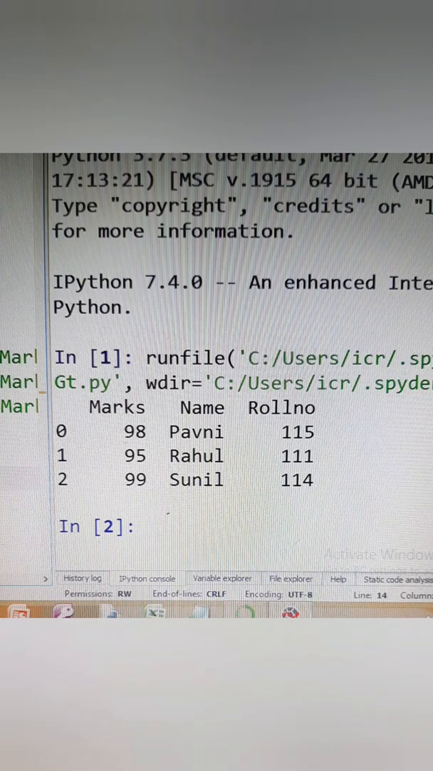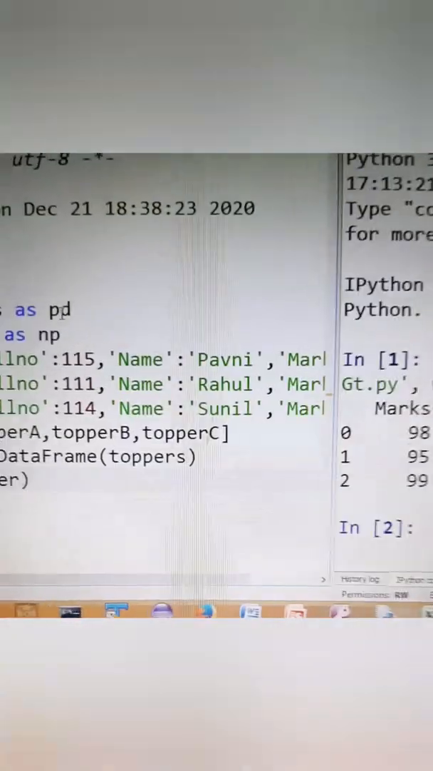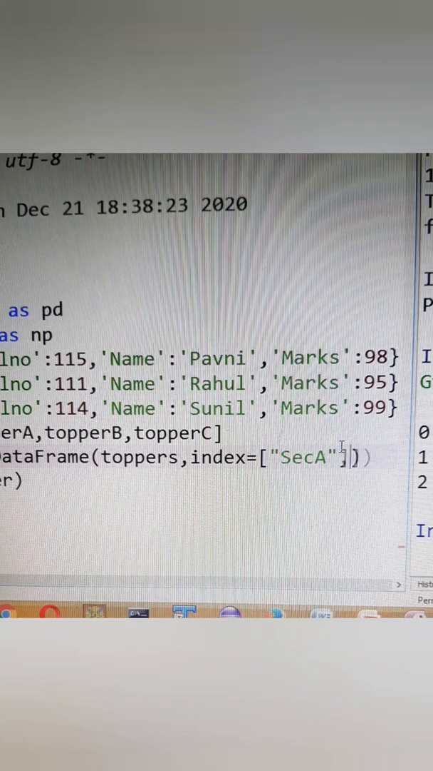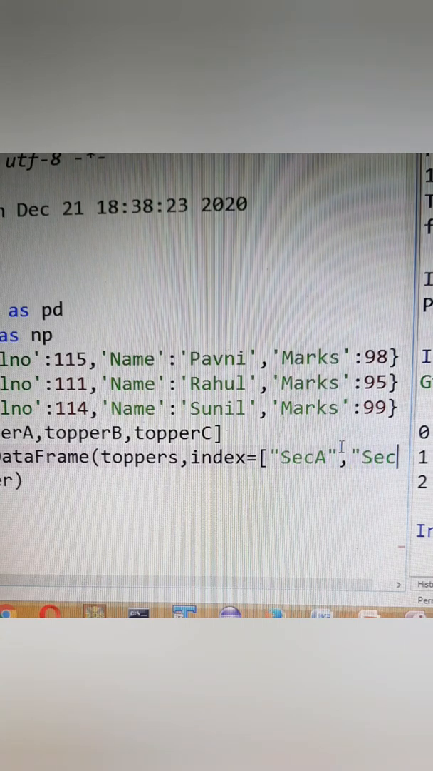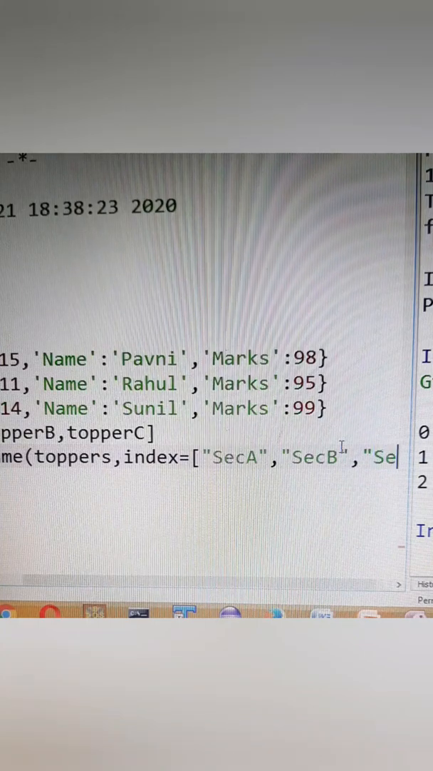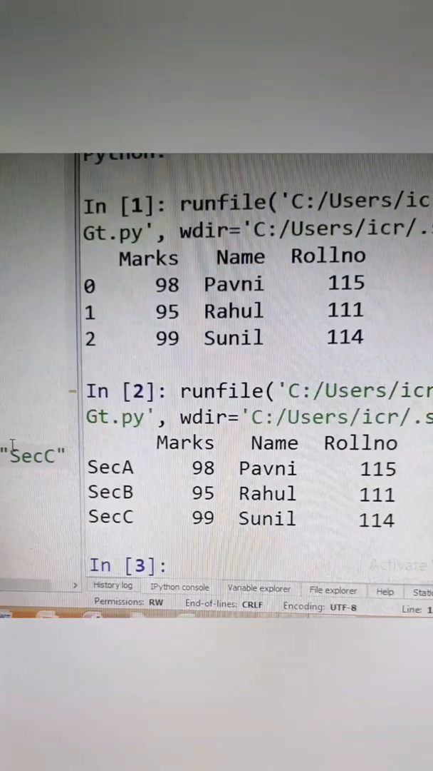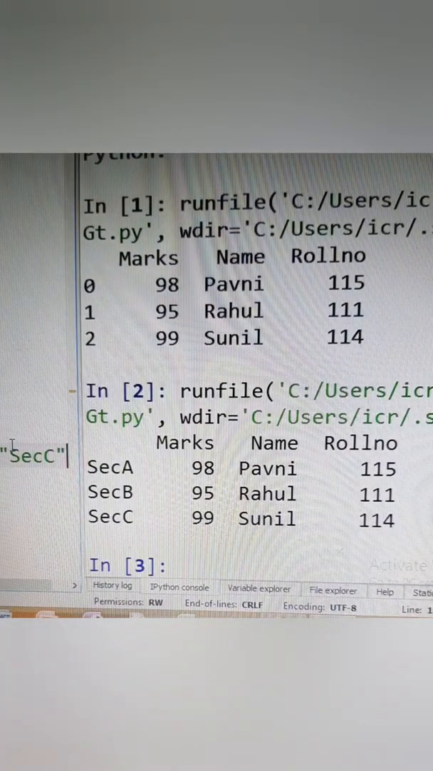Now suppose we do not want the index to be 0, 1, 2, we can keep something else. As you know, in the data frame object we can also give index equal to. So in this case we can write index equal to, and then we can write like this, section A. I can keep section B also, and then section C. So automatically the index from 0, 1, 2 has changed to whatever we have given as an index in the form of a list.